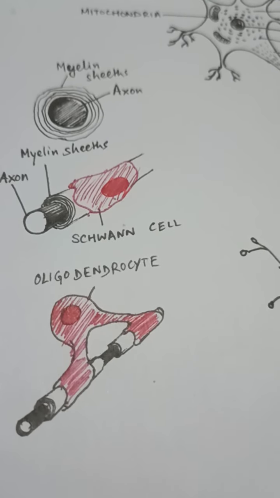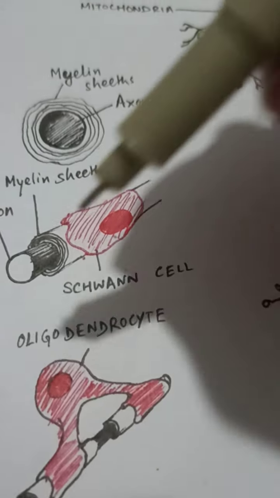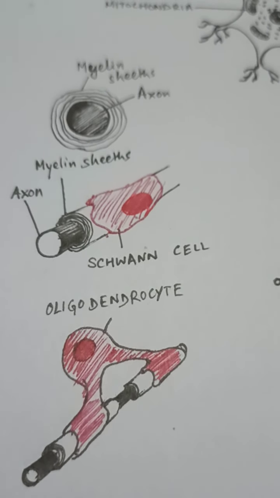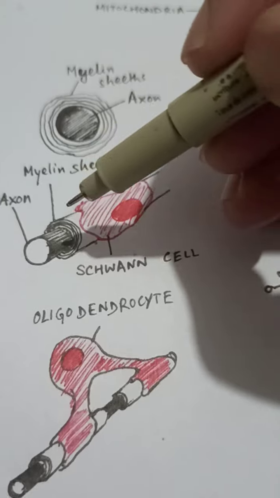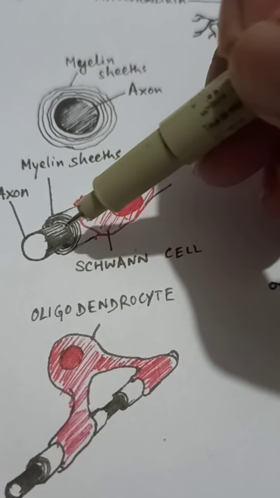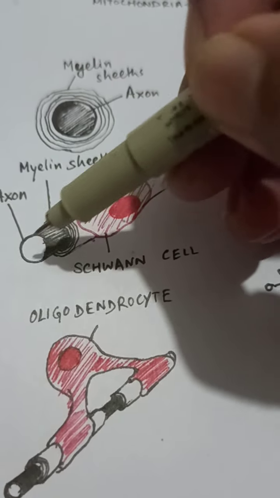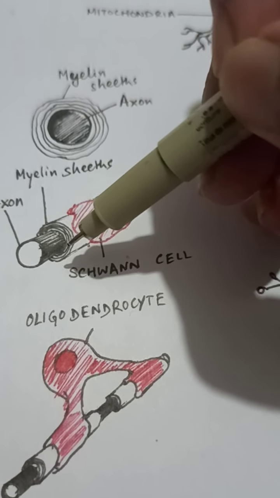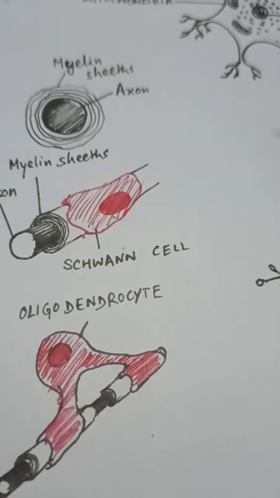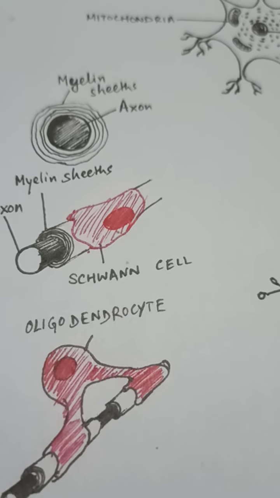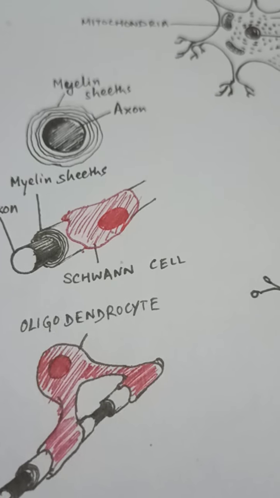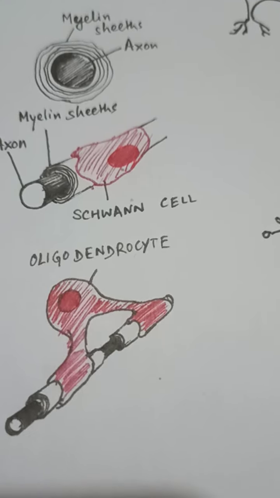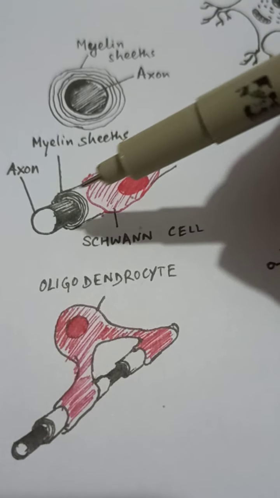Now the purpose of the myelin sheath is to give the axon a little bit of protection. That is the first purpose. The second purpose is that it helps in transmission of the signal via the axon. The axon is the one responsible for transmission of the signal, right? And the myelin sheath helps in that process. Rather, it helps in maintaining a condition such that the transmission of the signal can be a bit faster.